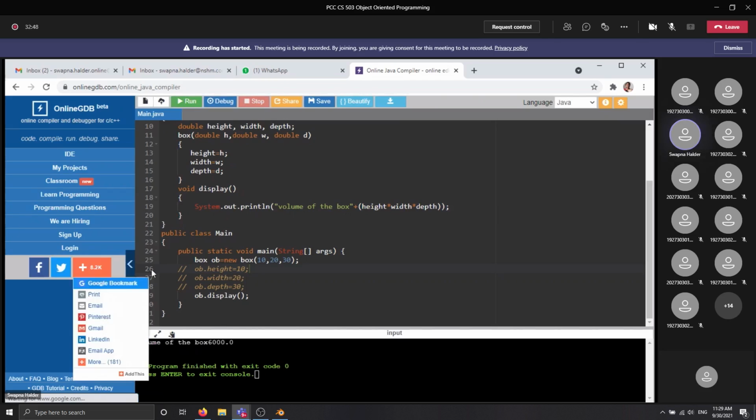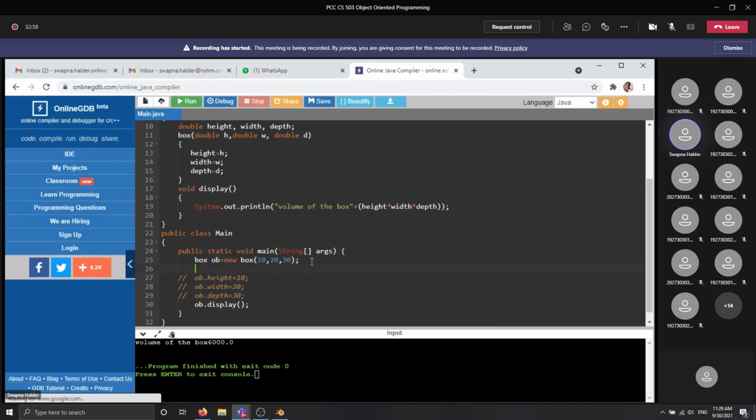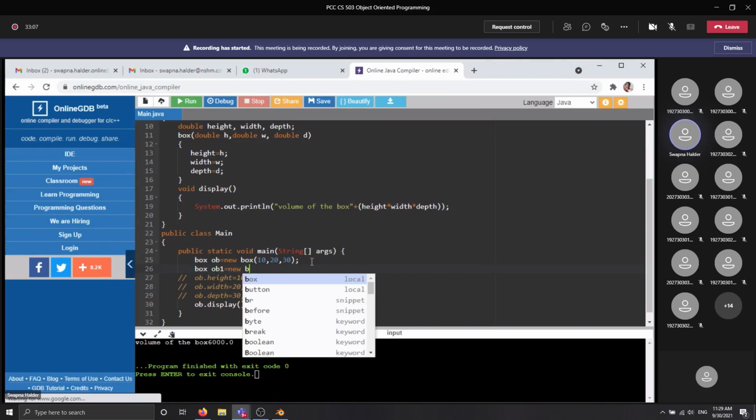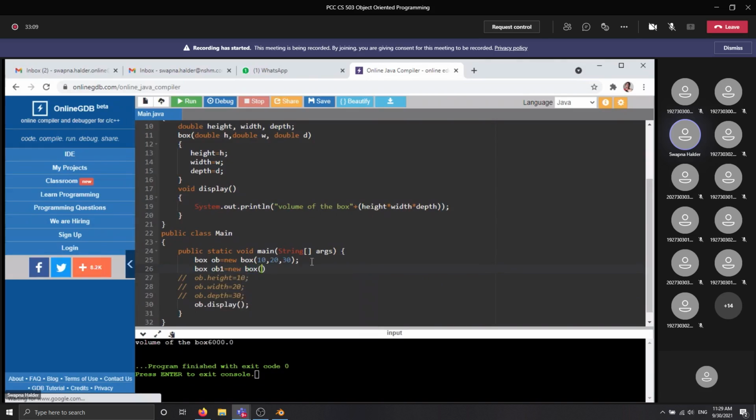Now look at this. The output is the same here. This is the utility of the constructor. Now if I ask for 5 objects, ob1 equal to new Box, mention here any other dimensions, like 20, 40, 50.